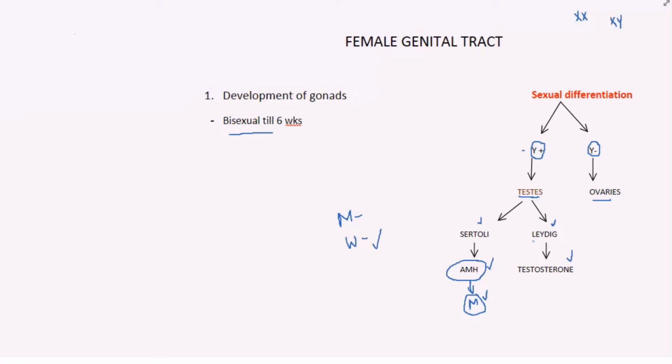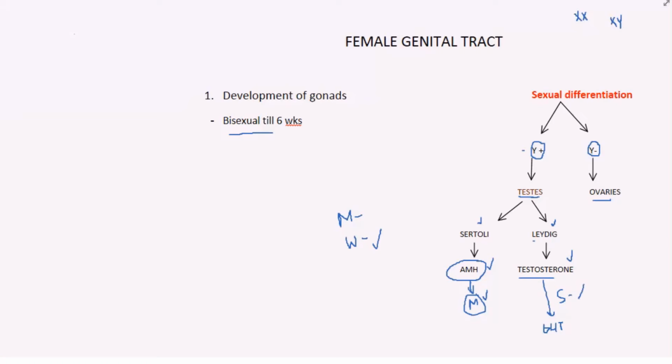Now come to the testosterone which is secreted by Leydig cells. This testosterone is converted into dihydrotestosterone by an enzyme called 5-alpha reductase.